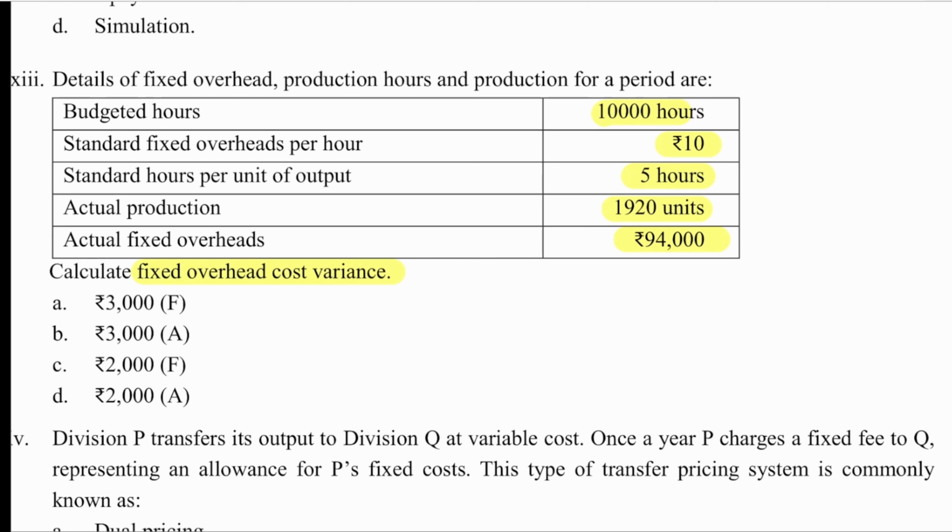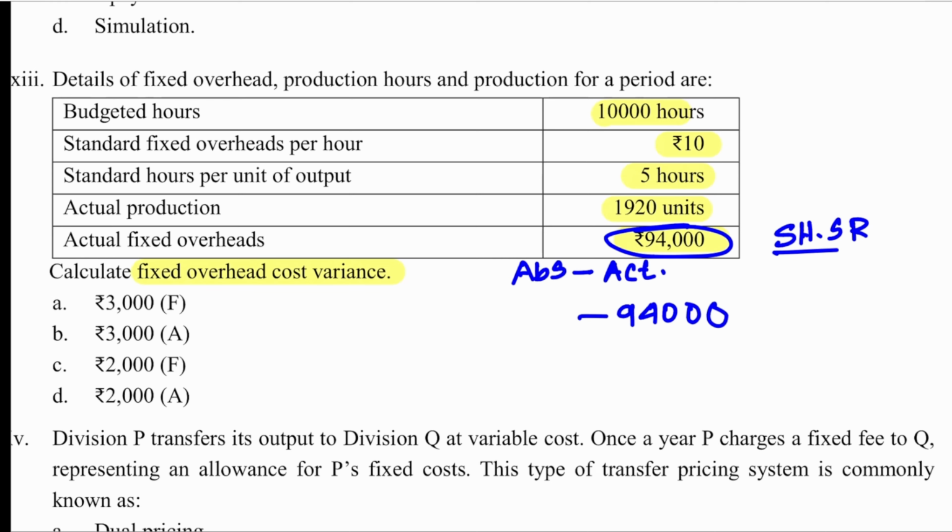The overall fixed cost variance is nothing but your absorbed overhead minus actual overhead. Actual is directly given. So 94,000 is actual. Then absorbed overhead is given by SH times SR. SR is 10 per hour. So SH you will have to calculate. In all these problems, SH you have to calculate for the actual production.